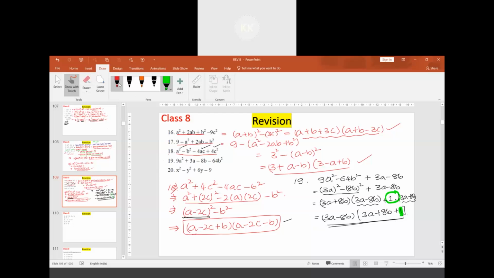Let's think of the 20th one. Is there anything common there? This is x plus y into x minus y. Here we cannot get 3 common. We will not be getting the x minus y format.